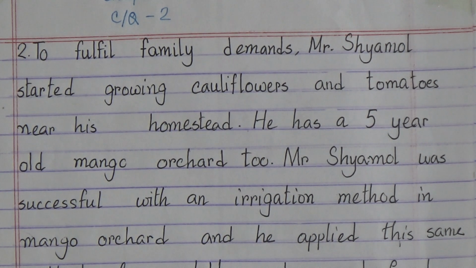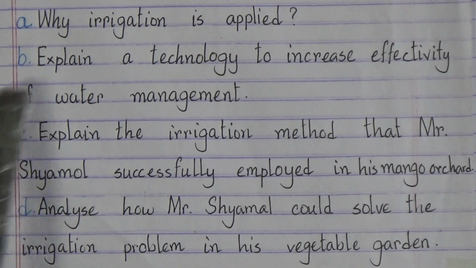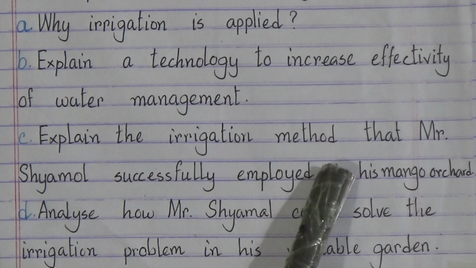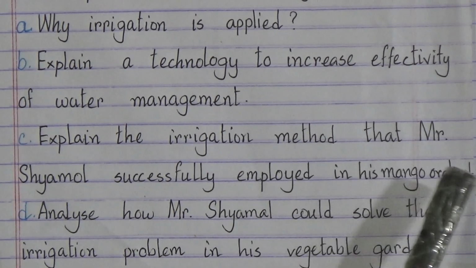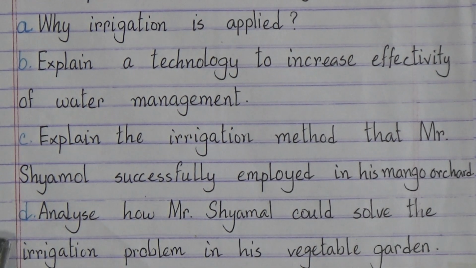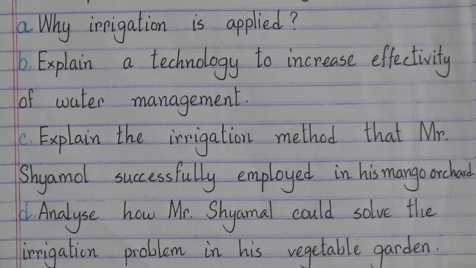A. Why irrigation is applied. B. Explain any technology to increase effectivity of water management. C. Explain the irrigation method that Mr. Shamol successfully employed in his mango orchard. D. Analyze how Mr. Shamol could solve the irrigation problem in his vegetable garden. Now we will see the answer.